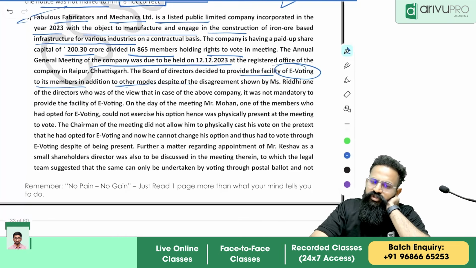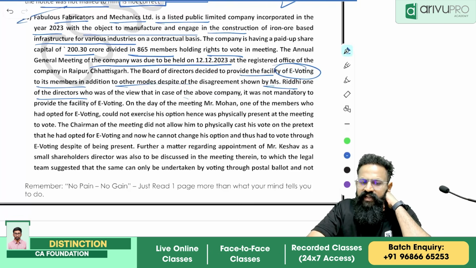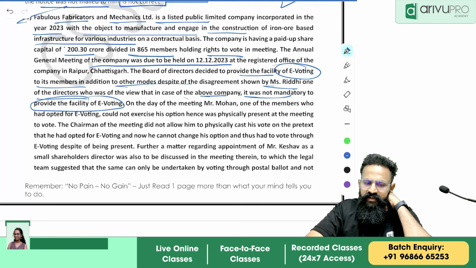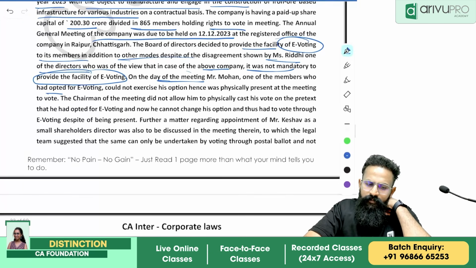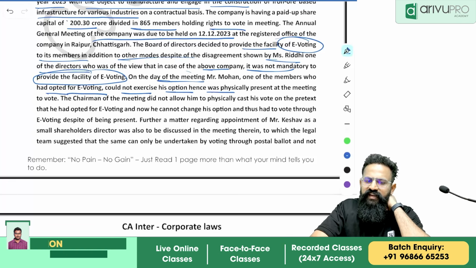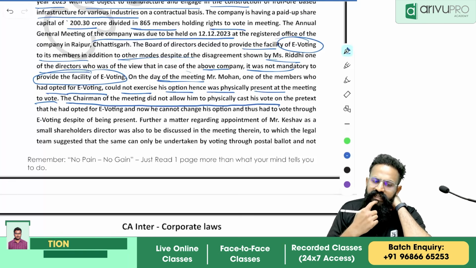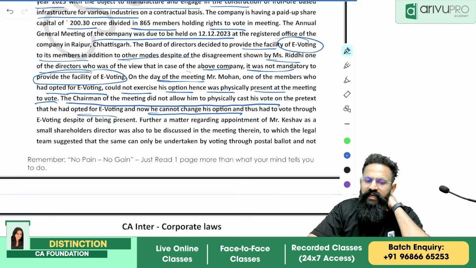Despite the disagreement shown by Ms. Riddhi, one of the directors, who was of the view that in case of the above company, it was not mandatory to provide the e-voting facility. On the day of the meeting, Mr. Mohan, one of the members who had opted for e-voting, could not exercise his option, hence was physically present at the meeting to vote. The chairman of the meeting did not allow him to physically cast his vote on the pretext that he had opted for e-voting and now he cannot change his option and thus had to vote through e-voting despite being present.